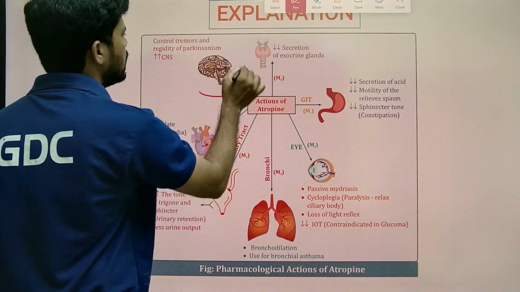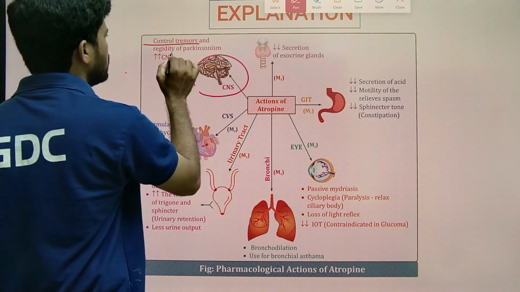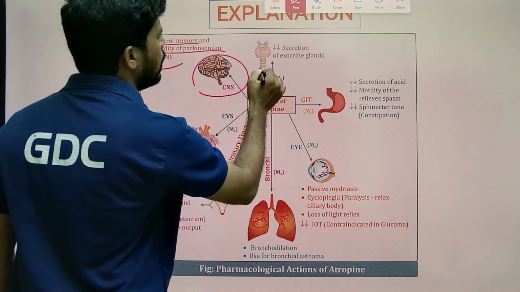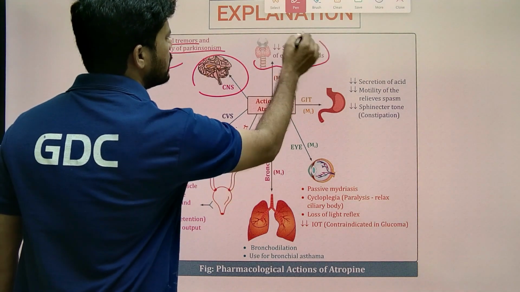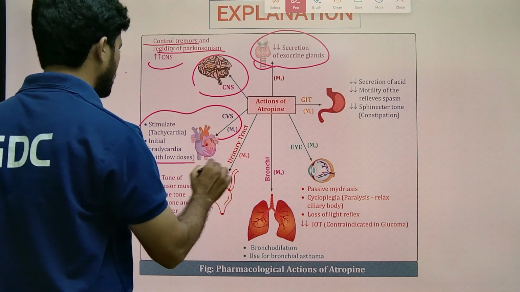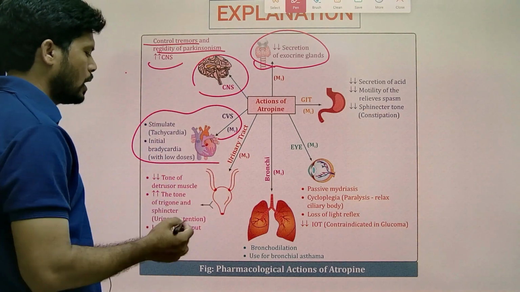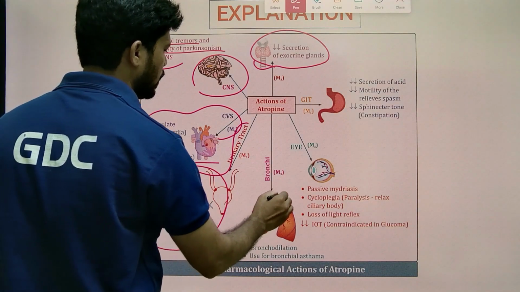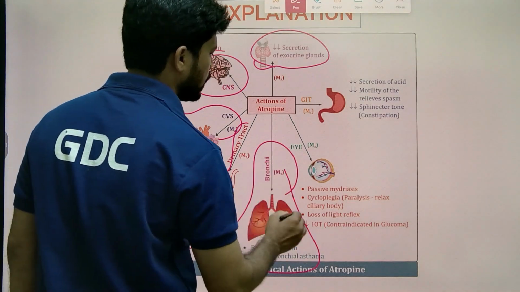On the CNS, atropine controls tremors and rigidity of Parkinson syndrome. On exocrine glands, it decreases secretion. On the heart, it increases heart function. On the urinary bladder, it decreases the formation of urine. On the lungs, relaxation of bronchial smooth muscle.